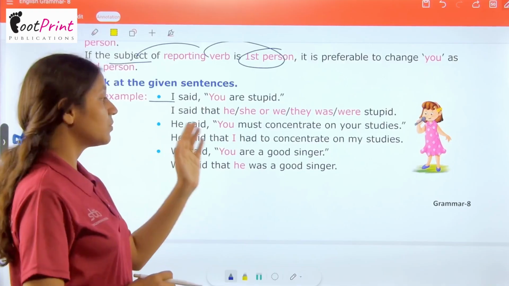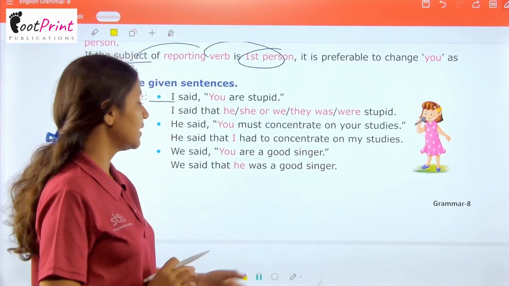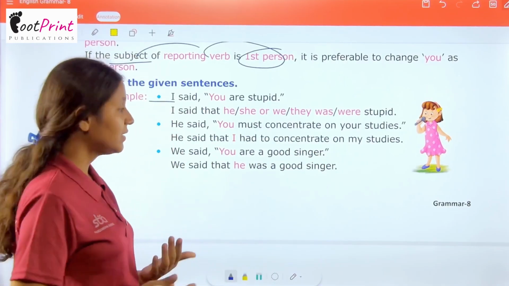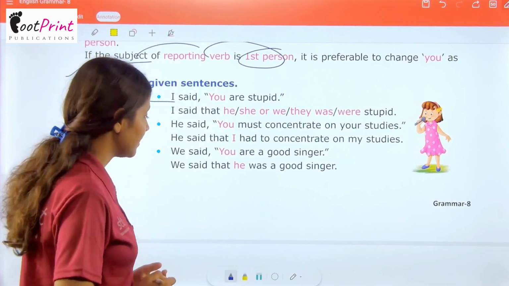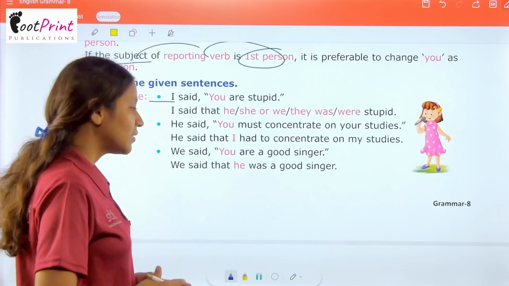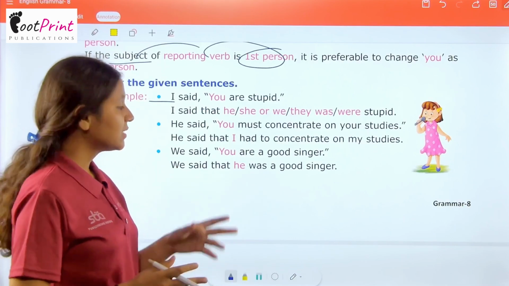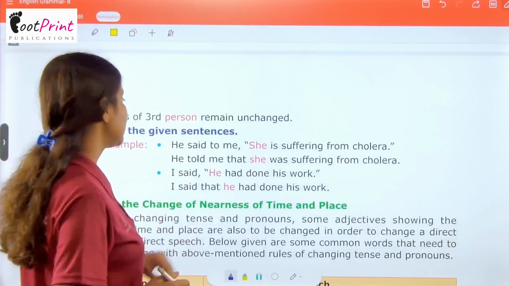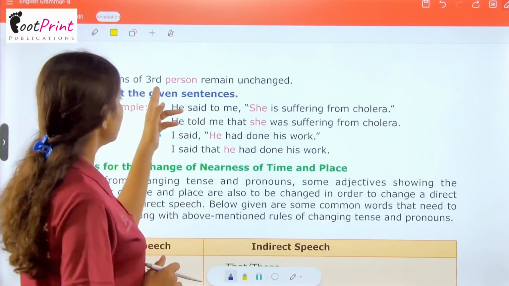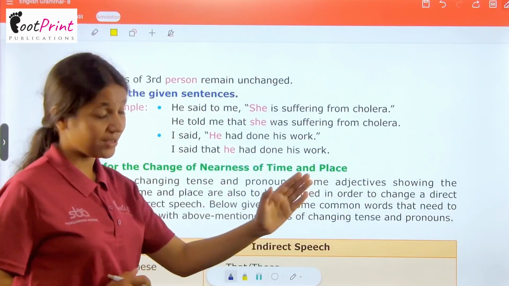Now he said, "You must concentrate on your studies." He said that I had to concentrate on my studies. We said, "You are a good singer." We said that he was a good singer. Now pronouns of third person remain unchanged.